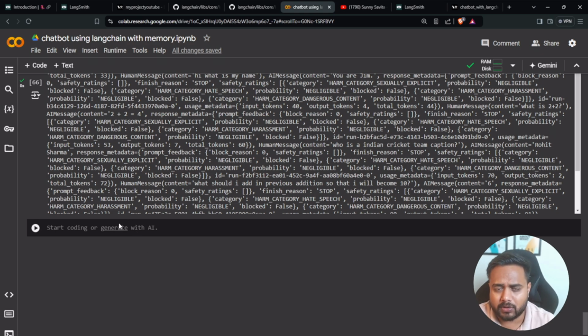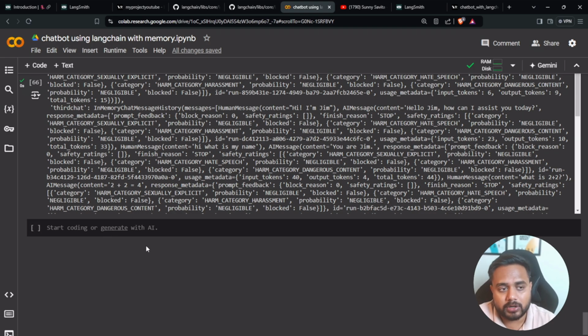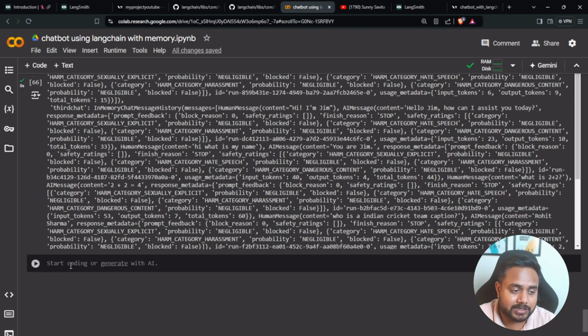Previously, we have covered other concepts like conversation memory, conversation buffer memory, context window memory, conversation window memory, and conversation summary memory. Many more classes are there. I will just give you a glimpse in my next session. In the next session, I will show you conversational RAG, how you can connect RAG inside this particular chatbot. That's going to be my agenda.